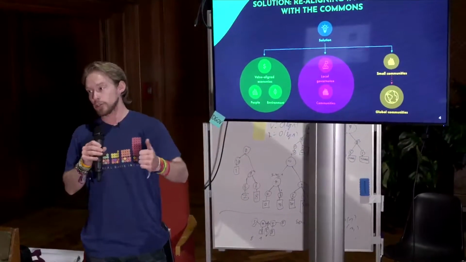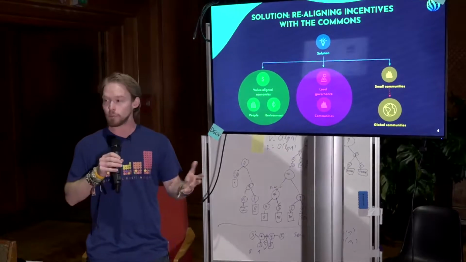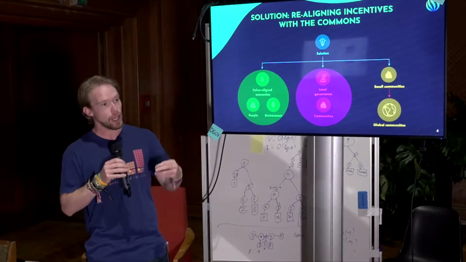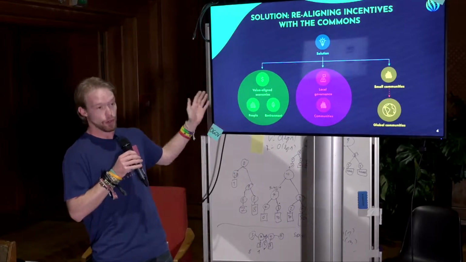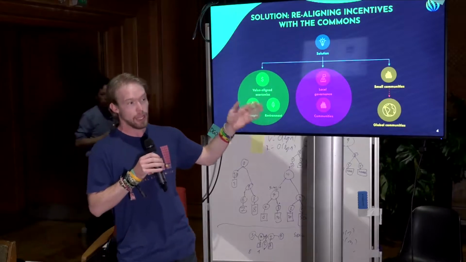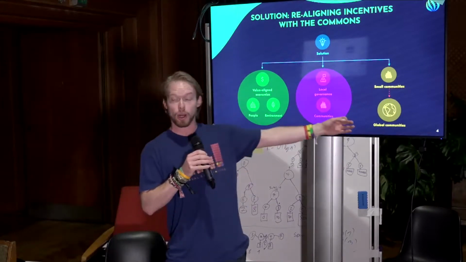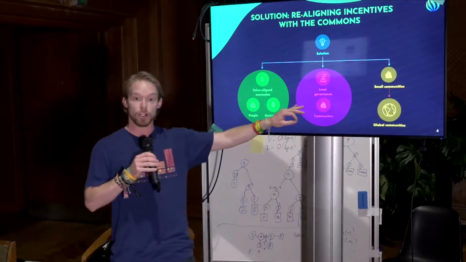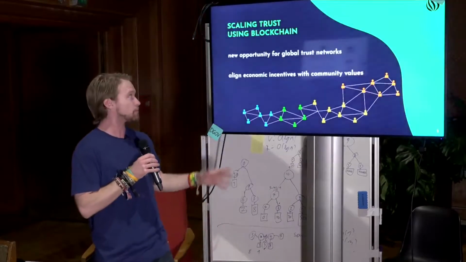But there are solutions. Commons, cooperative structures, platform cooperatives, all of these basically alternative economic models have value-aligned economies that optimize for their people and their local environments. They have local governance, they have communities making decisions, which is great. But the problem is, and we talked about this yesterday at the DGOV node, these small communities have a hard time scaling. So how can we scale this kind of coordination?